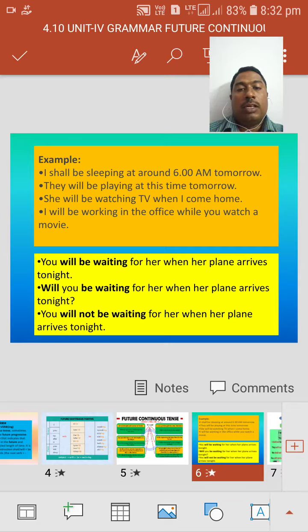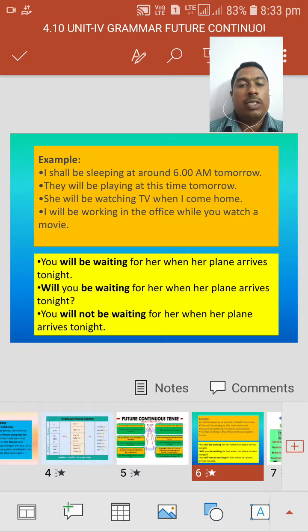If we observe, we have implemented the structure in the sentence: I is the subject, and here we used shall plus be form plus V4 sleeping. Then the next sentence: they will be playing at this time tomorrow.